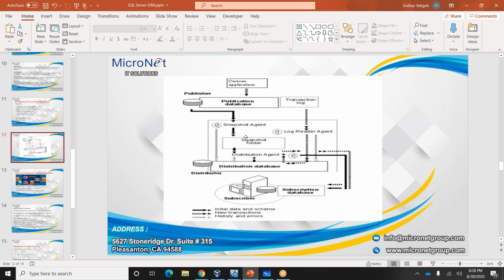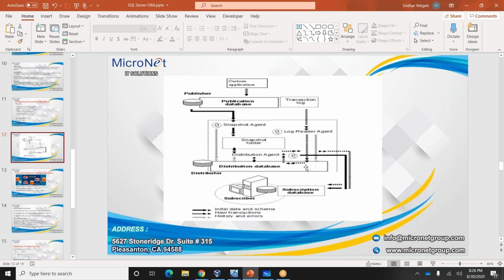After the snapshot, in transactional replication we have one snapshot agent and another, the log reader agent. You can see the transaction log. The log reader agent will scan the log, and those transactions marked for replication will be taken from the transaction log.